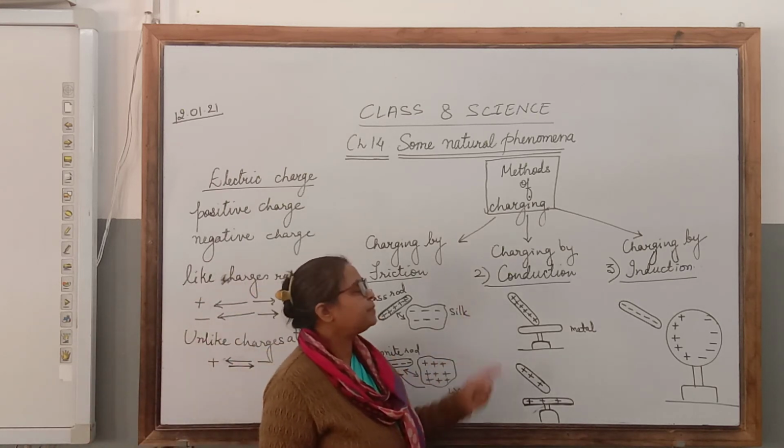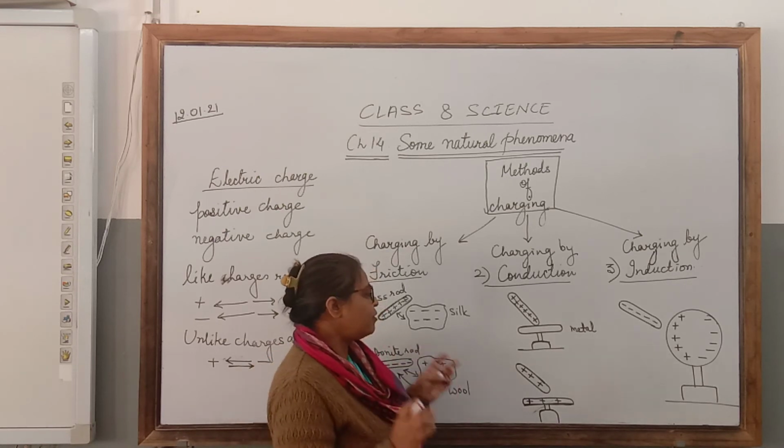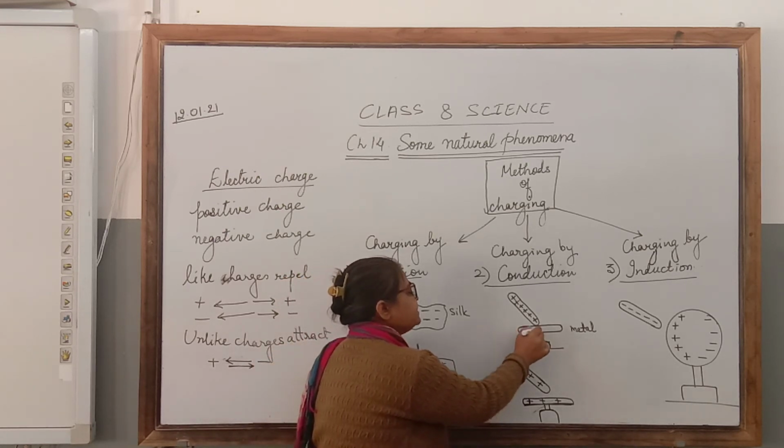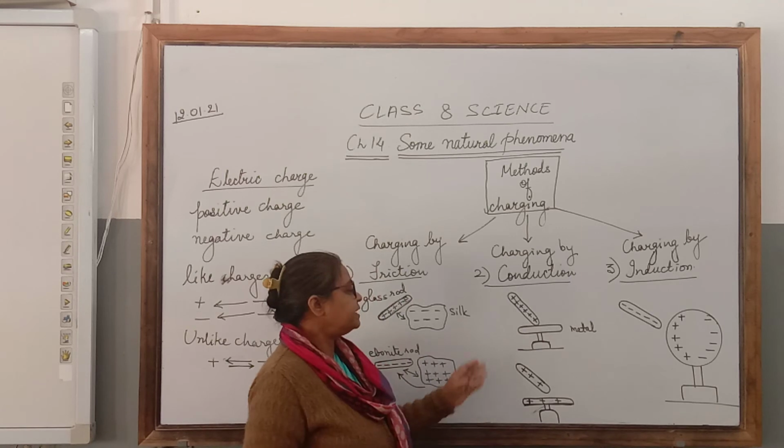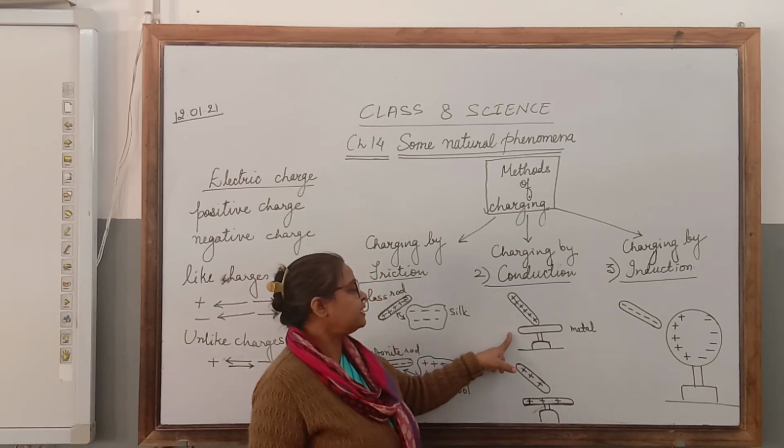Second is charging by conduction. In this method, one object is neutral. See, you can see this metal, I have not written any positive or negative charge over here. So this is a neutral object.